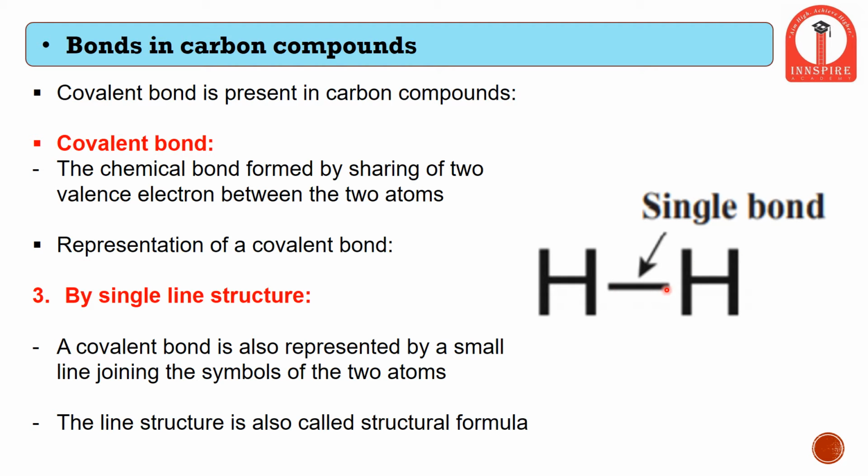Instead of this single line, if there is a double line, it means another line has another 2 electrons. So overall the total count of electrons becomes 1 plus 2 plus 3 plus 4, meaning a total of 4 electrons are being shared by any compound. But in the case of hydrogen, it is only possible to share 1 electron, therefore they form only one single bond. This type of structure is called a single line structure.